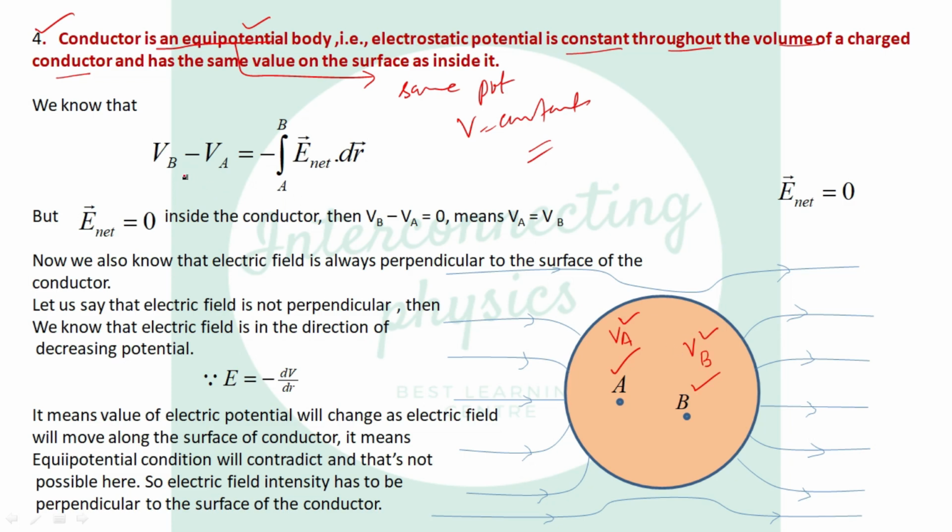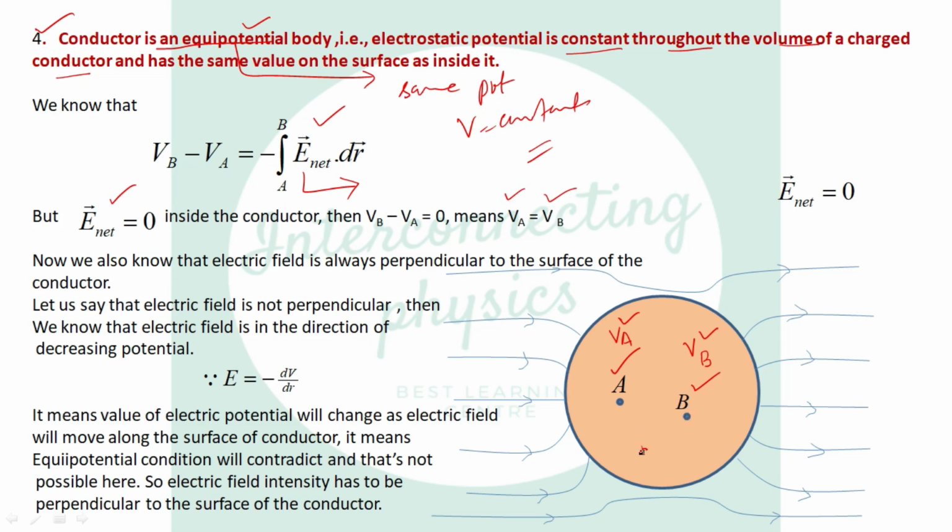Then we know that the change in potential, that is the potential difference, is negative of the line integral from A to B of E dot dr, and this is the field which is inside the conductor. And we know inside the conductor the net electric field is 0. So it means the right hand side of this equation will be 0. So VB minus VA is 0. So it means VA equals VB, that is, potential at A is the same as potential at B.